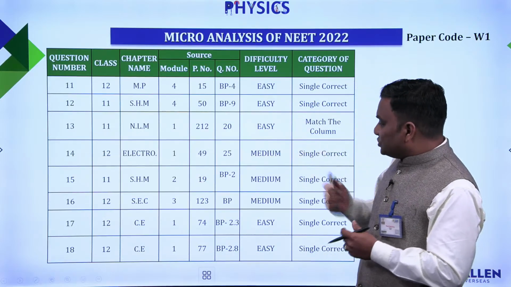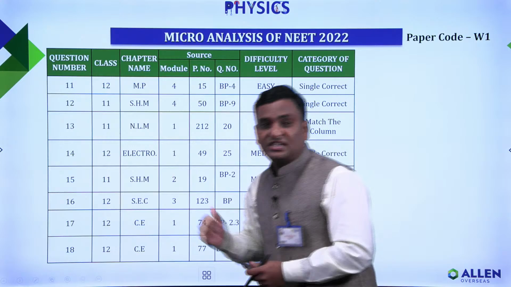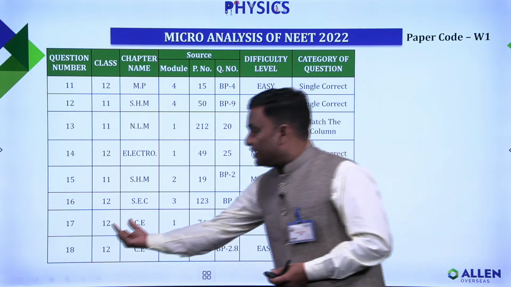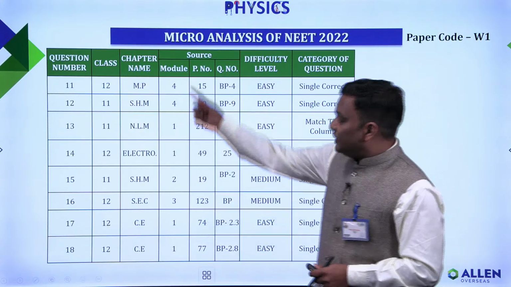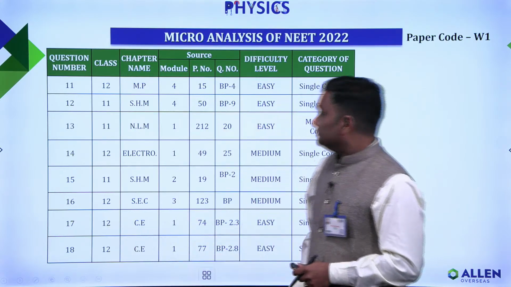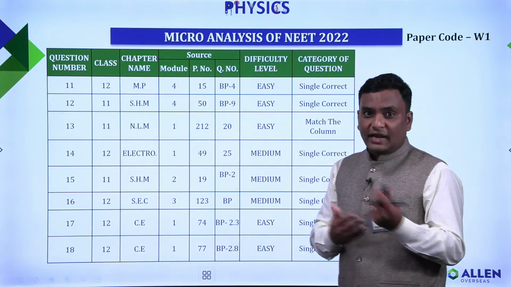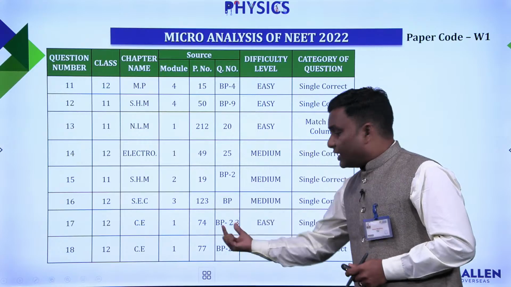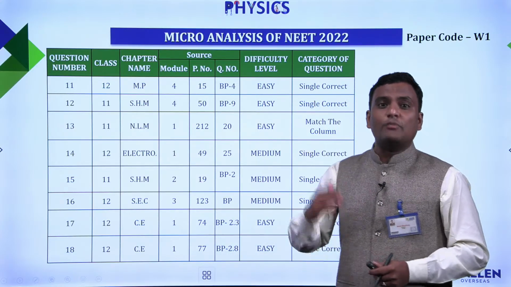Let's suppose the next question, let us say question number 17. Question number 17 of paper code W1 was again from the 12th class. It was from the current electricity section, module number 1, and page number 74. The concept that has been there is given in the form of a bullet point.